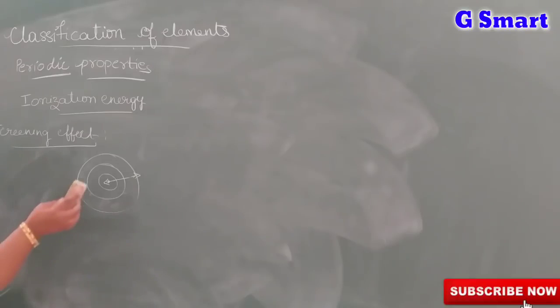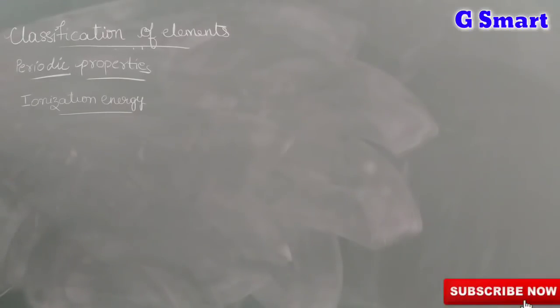The next one is penetration power. Penetration power means orbitals belonging to the same shell have different penetration power towards the nucleus. Suppose 4f has less penetration power compared to 4p. Suppose 4p is there, 4f is there.